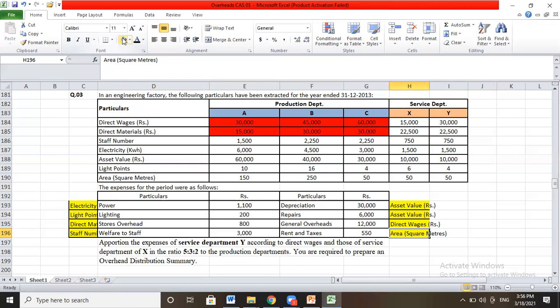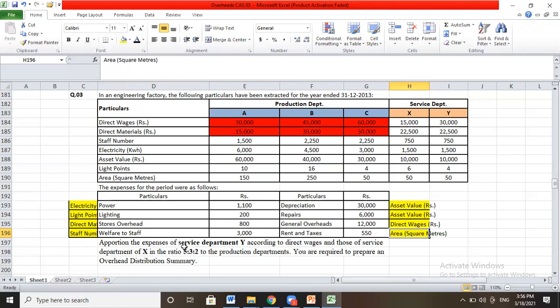So all these eight expenses will be distributed among these particular ratios, and for that we need to calculate the ratio. This kind of thing we have done earlier, that is called primary distribution. Now additional information is given.